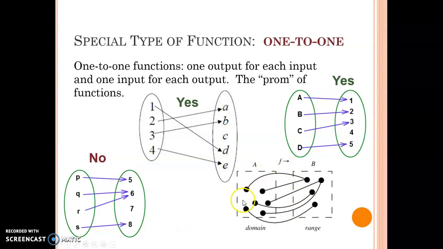On this last example, we have our domain, and every dot in this domain is connected to only one piece in the range, so it is a function. However, these 2 dots are connected to 2 different dots on the other set. Well, it's still a function, but it is not a one-to-one function.